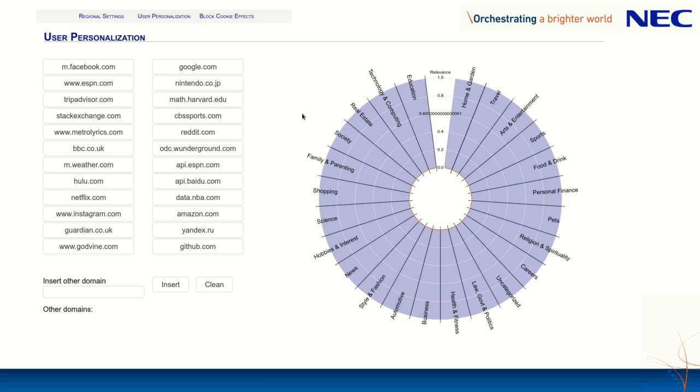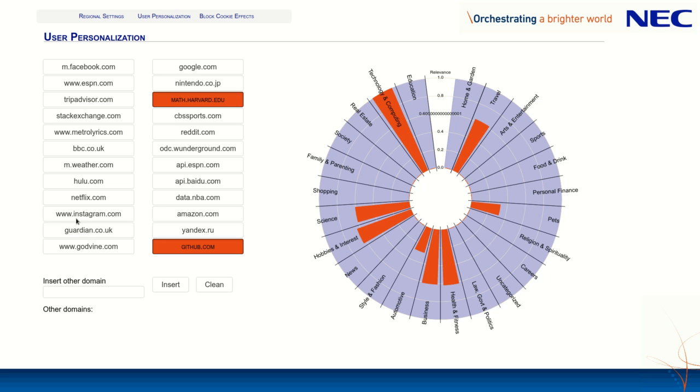So let's see, for example, a user, from the data in Spain that was collected in a university. If we have a user that is visiting the math website of Harvard, GitHub, and Instagram, we see here that our algorithm says that this user is very interested in technology and computing, in education and science as well. That makes sense, and also in other things like health and fitness and sports, or even careers, that are also inferred